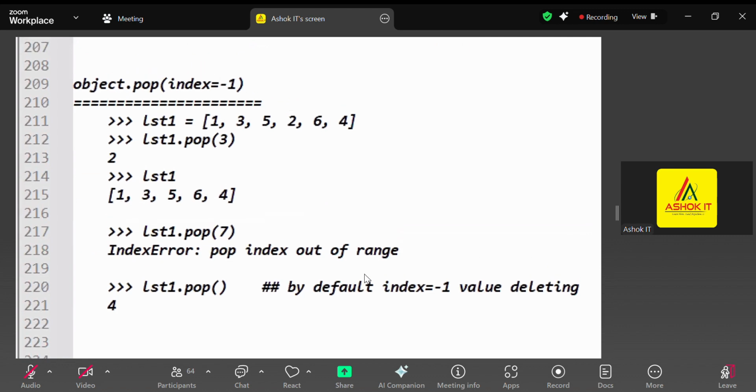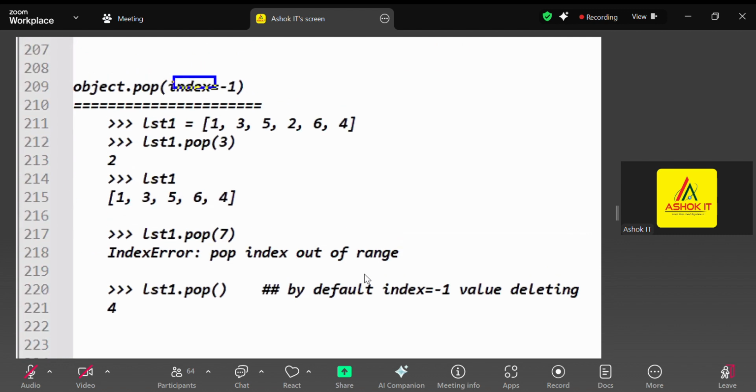So now come to the pop method. Pop method considers the given input as an index. By default, index equal to -1 is the syntax. So if we are not giving any input here, by default the last index value is going to be deleted, and returned also.